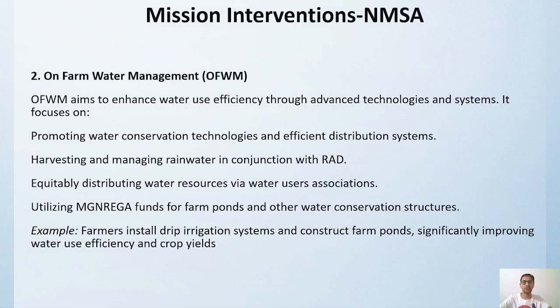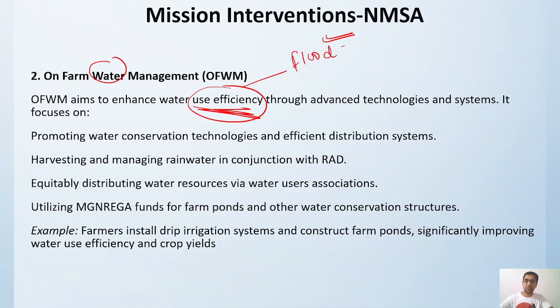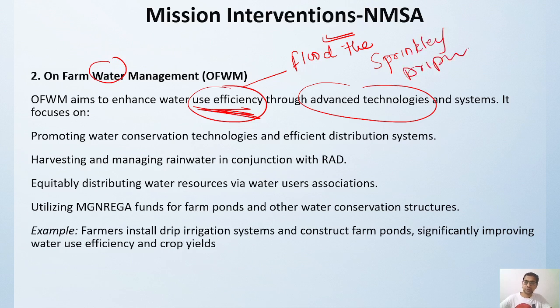Then on-farm water management, that is another mission intervention required in the National Mission for Sustainable Agriculture. Under on-farm water management, the focus is totally on water management. Efficiency has to be there, because normally farmers flood the field unnecessarily, which is not required. So there is a need to utilize better advanced technologies like sprinklers and drip irrigation systems.